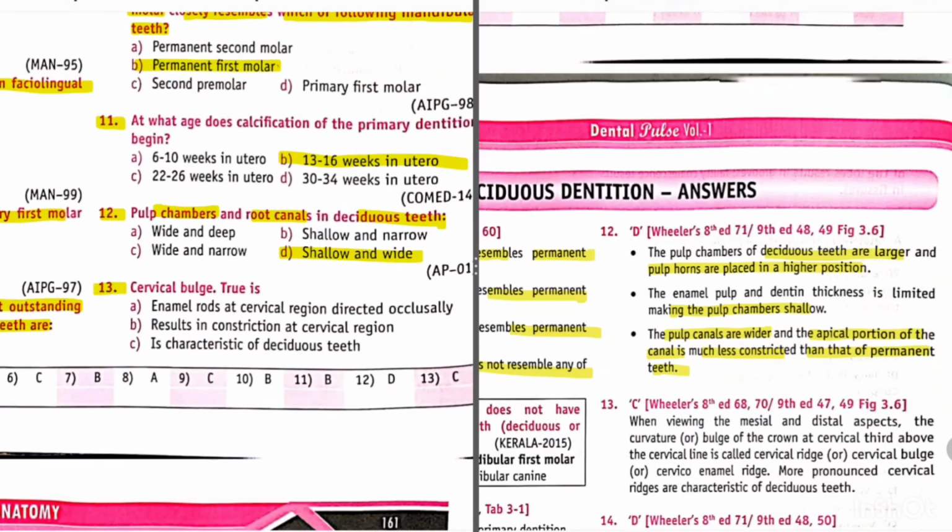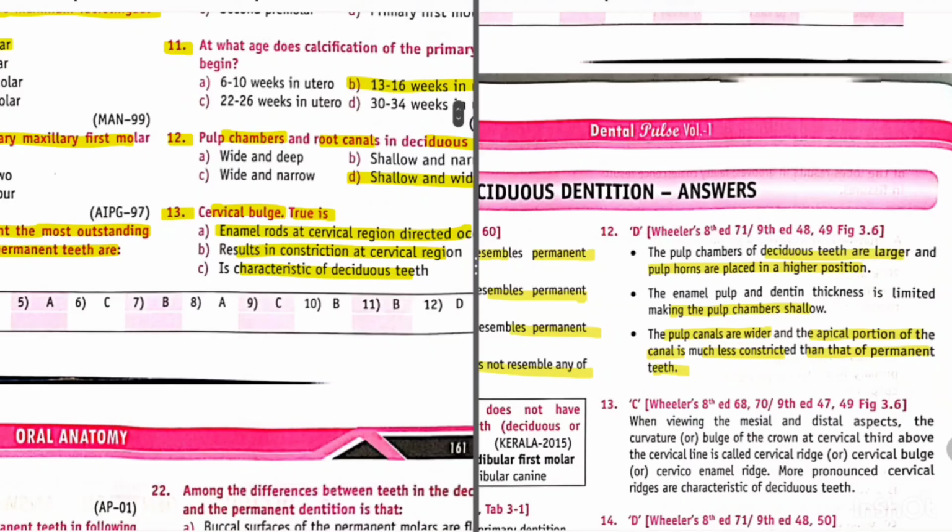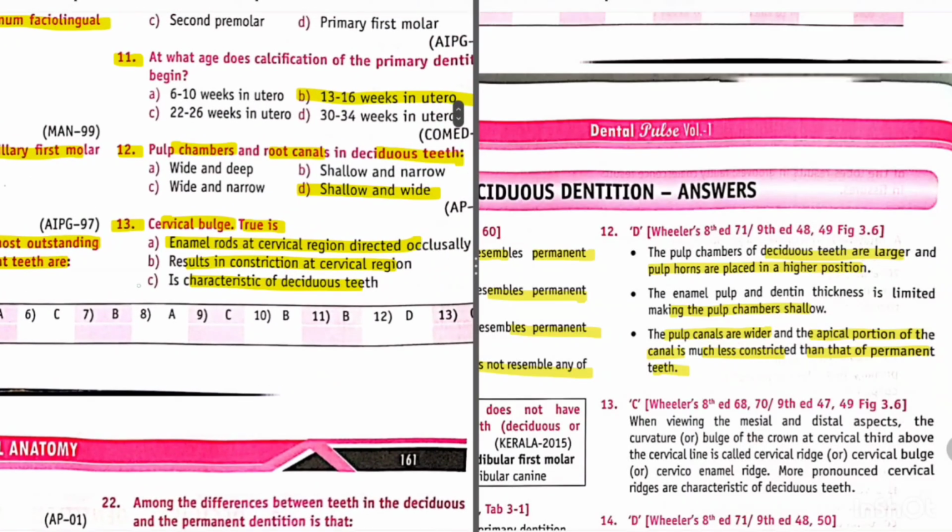Now the question 13. Cervical bulge, true is. Option A, enamel rods at the cervical region directed occlusally result in constriction at the cervical region; it is characteristic of deciduous teeth; or all of the above. So its answer is, this is characteristic of deciduous teeth.